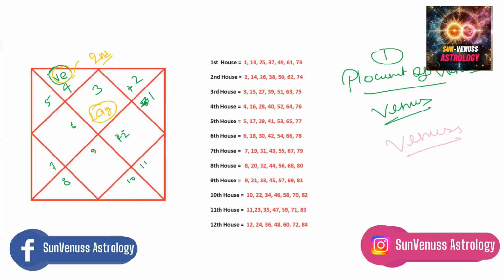this age. Obviously when a person is 2 years old, he will not have a relationship. That's obvious. Now the next age is 14 years old, you can see over here 14 years, right? So when a person turns 14 years of age, he or she could have a relationship. So for a person who has Venus in the second house, there could be chances that you have your first encounter with your boyfriend or girlfriend or anyone when you were 14.